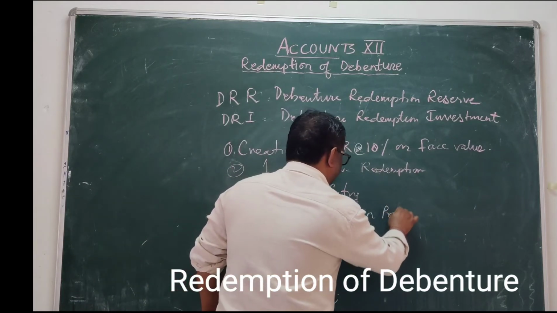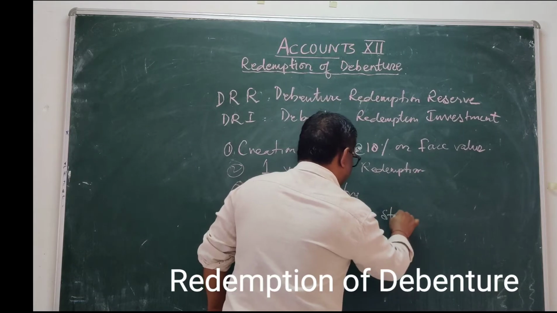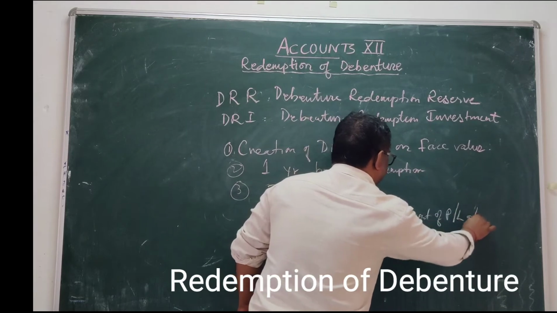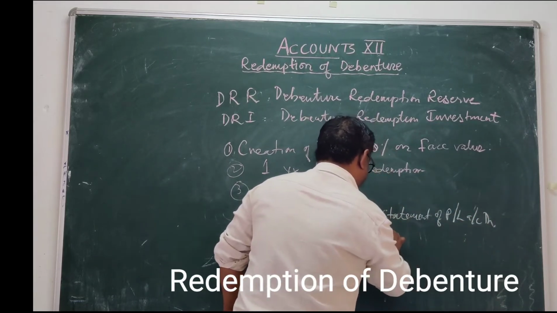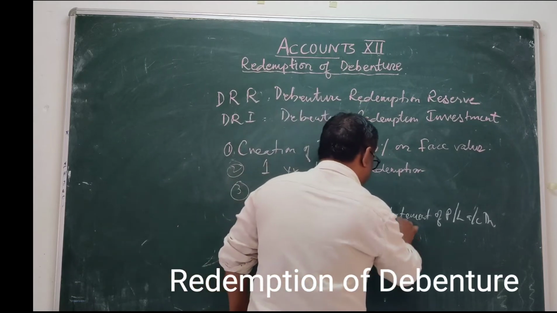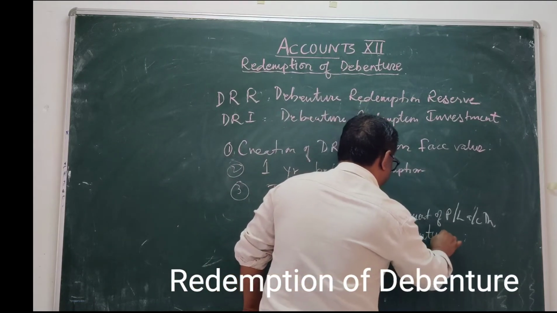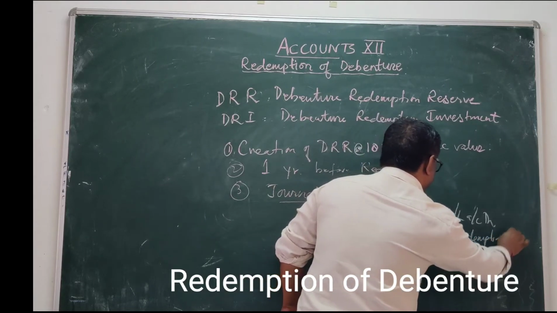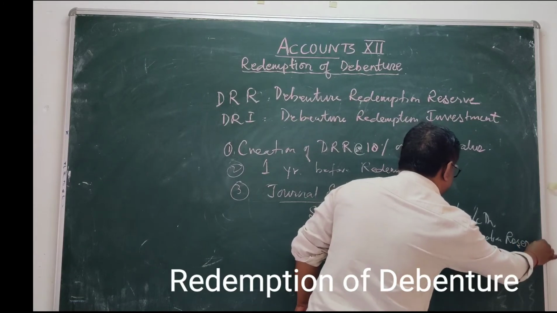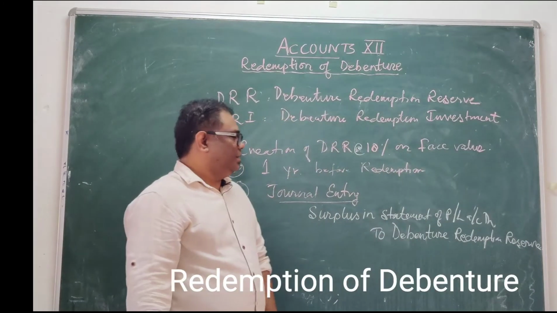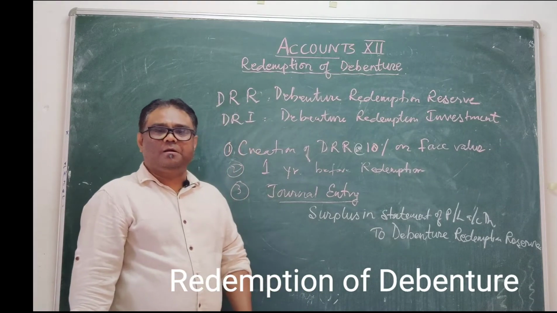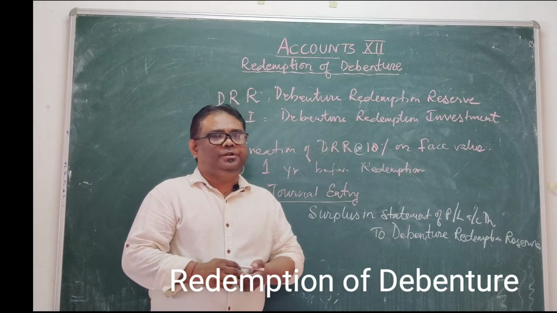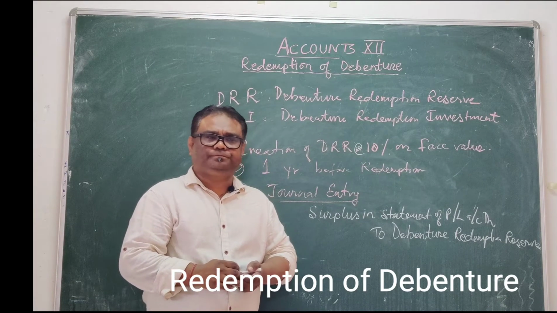Surplus in statement of profit and loss account debited to debenture redemption reserve. This is debenture redemption reserve, DRR. So surplus in the statement of profit and loss account debited to debenture redemption reserve.